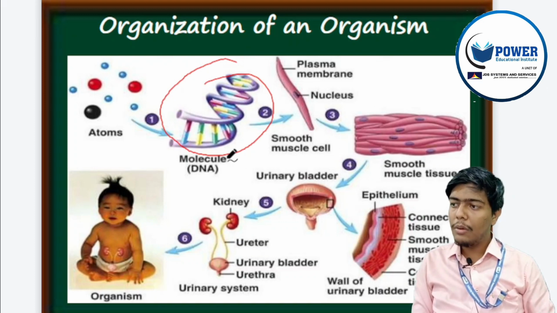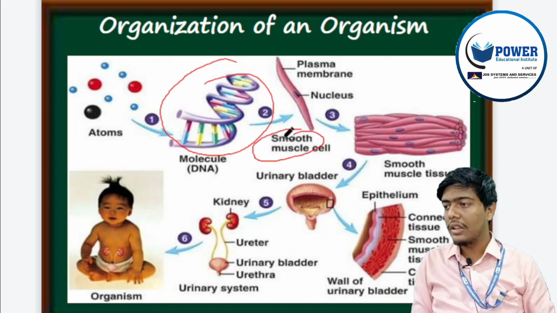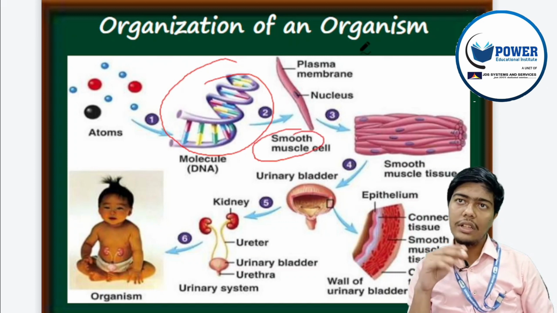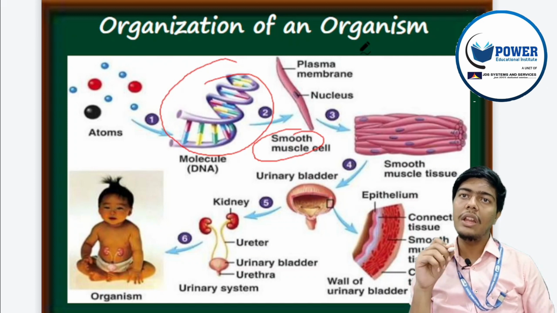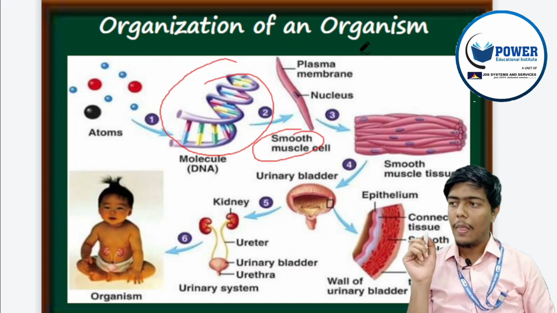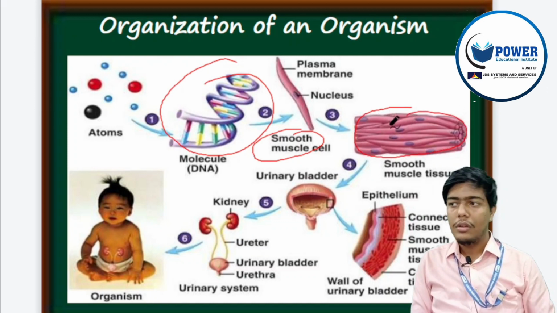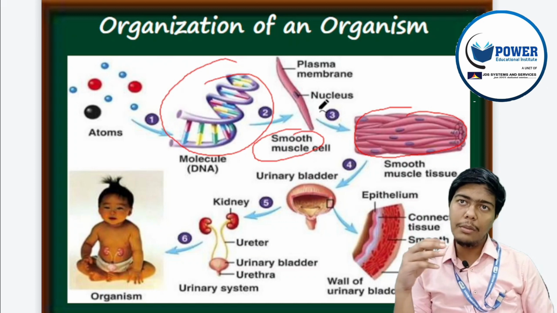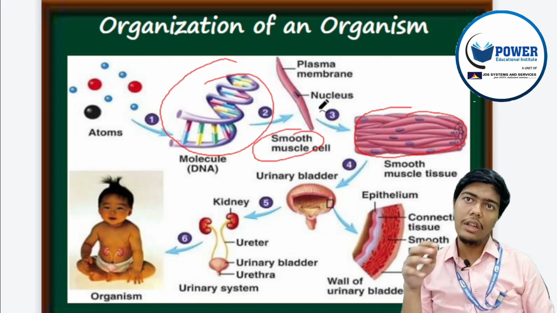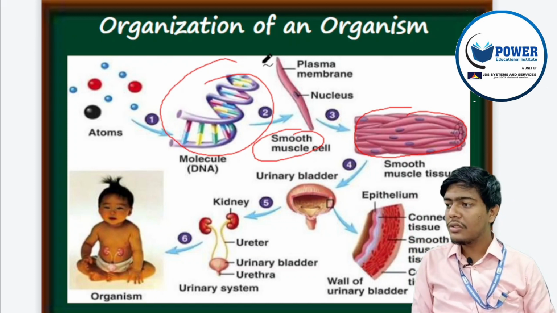These biomolecules form the cell. Here the example is the smooth muscle cell. Smooth muscle cells are present in any visceral organ, and they form the smooth muscle tissue. They perform a similar function together and form that structure, the smooth muscle tissue.